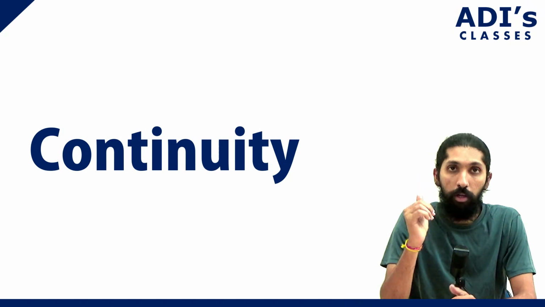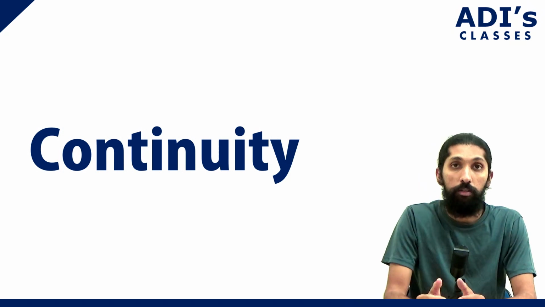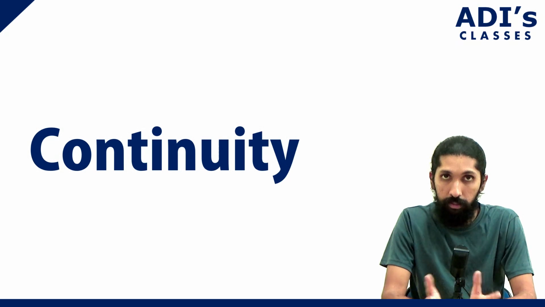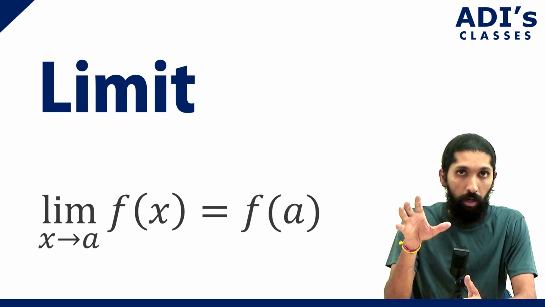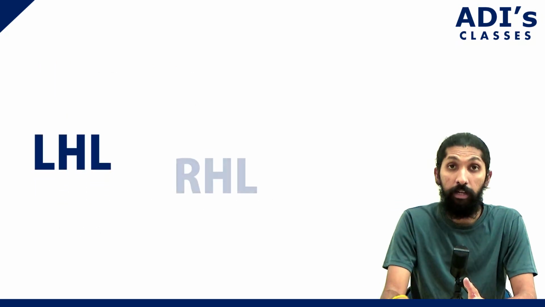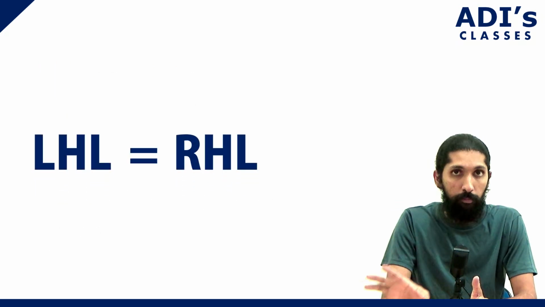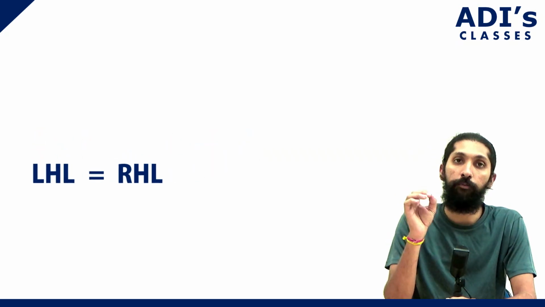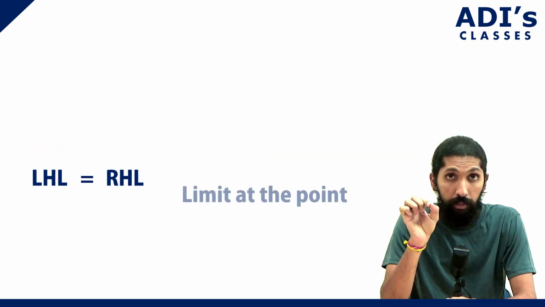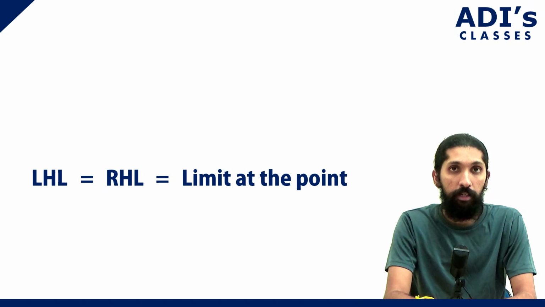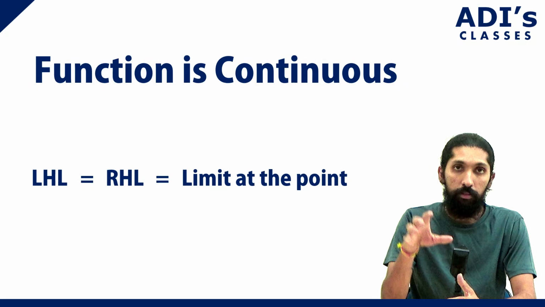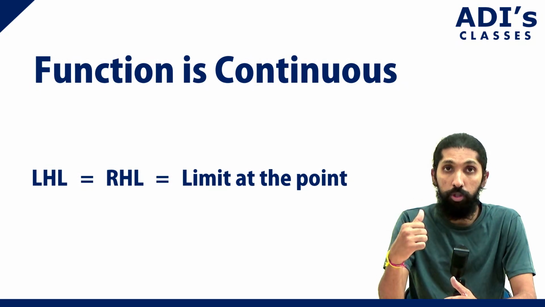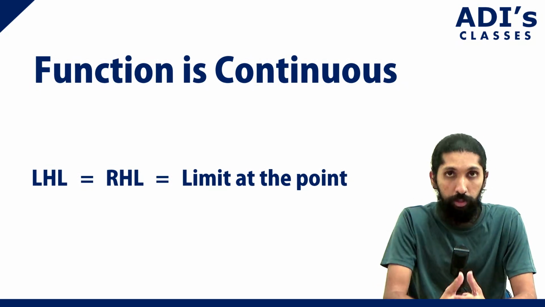Now, whenever we talk about continuity or the property of a function being continuous, we start by taking the limit, correct? Now, if the left hand limit and the right hand limit are both equal, and if you consider the limit at that particular point, if all three are equal, then we say that the function is continuous. Now, this is the mathematical approach of what you mean by continuity of a function.